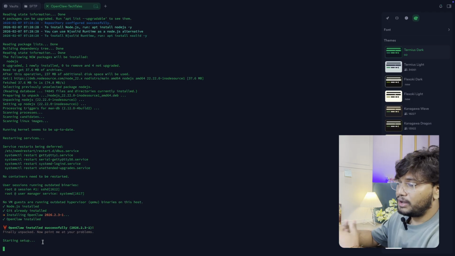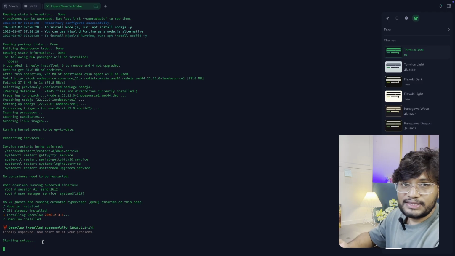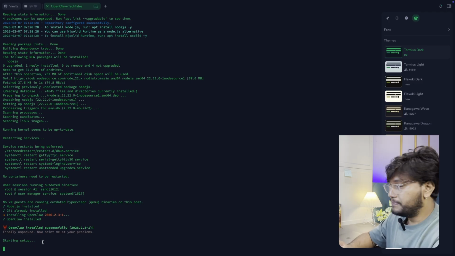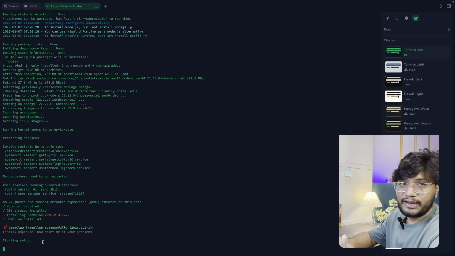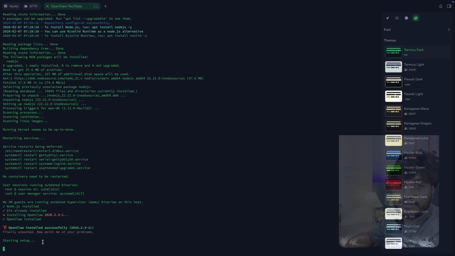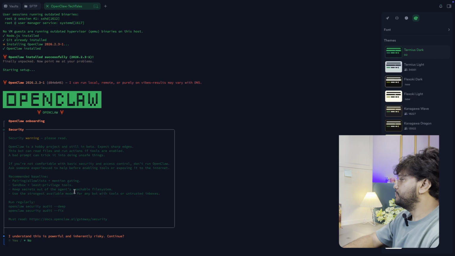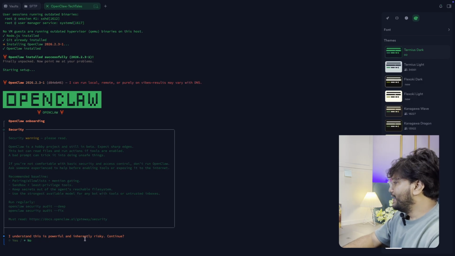Now this is about to start and set up the gateway services and the other dependencies which are required to play. So we have to wait here for a maximum of 1 minute, and then we'll proceed further. Now, finally, OpenClaw is in my BPS. You can see the message.